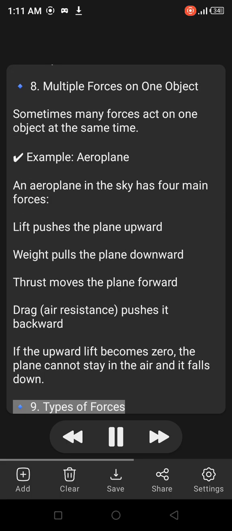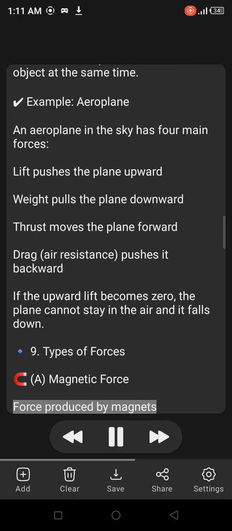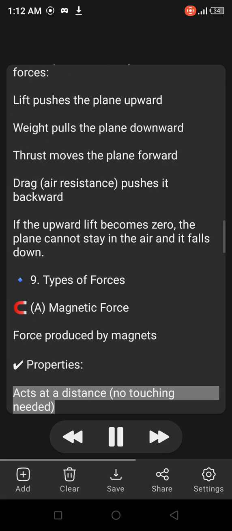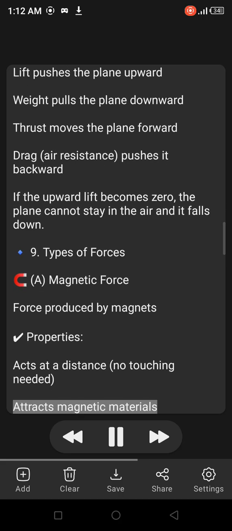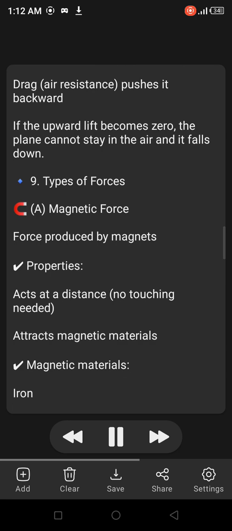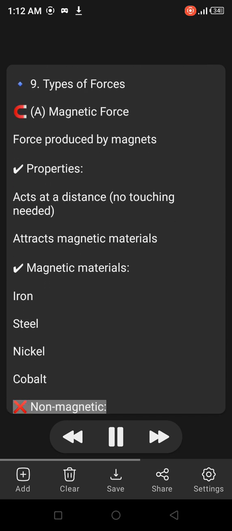9. Types of forces. A. Magnetic force: force produced by magnets. Properties: acts at a distance, no touching needed. Attracts magnetic materials. Magnetic materials: iron, steel, nickel, cobalt.